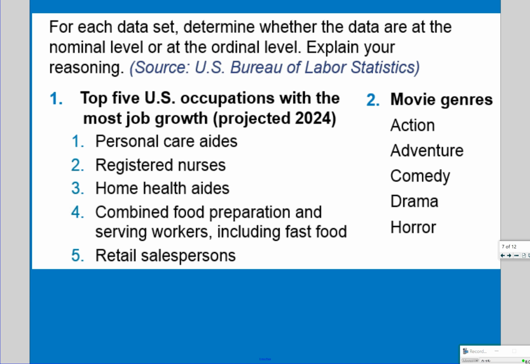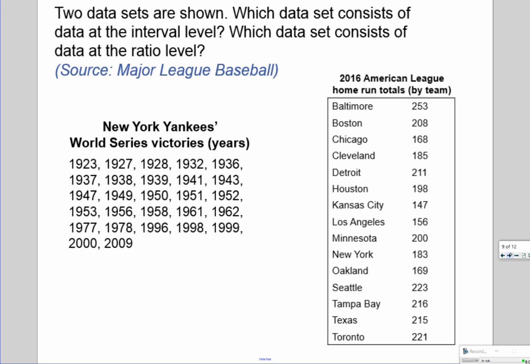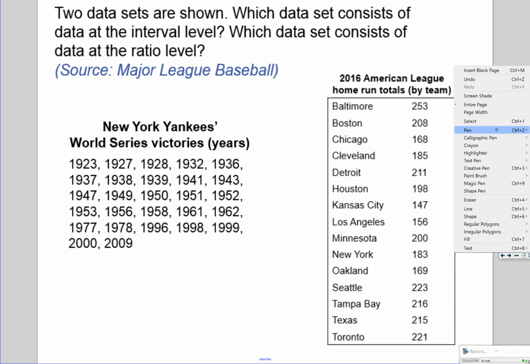Okay, now looking at the next one, movie genres. Again, we've got categories, so it's qualitative data. Can we order those? Not really. Who's to say that action is before or after adventure, right? Unless you make your own rules up. So it's nominal. It's not something that can be ordered with any sort of numerical data. Okay? Questions on those?